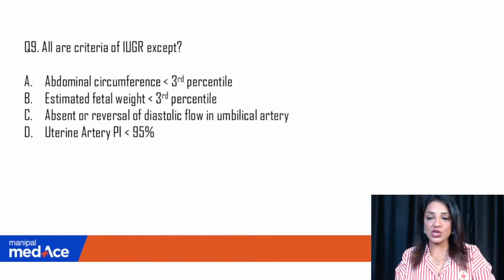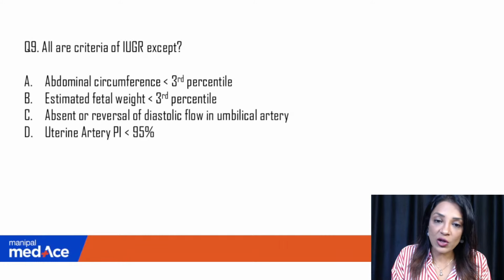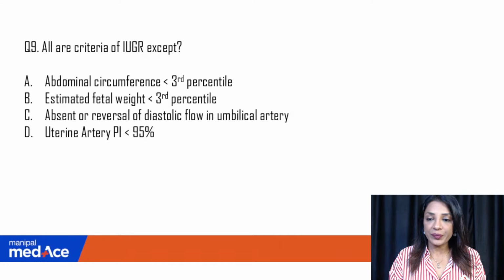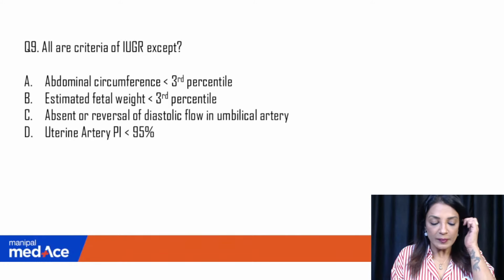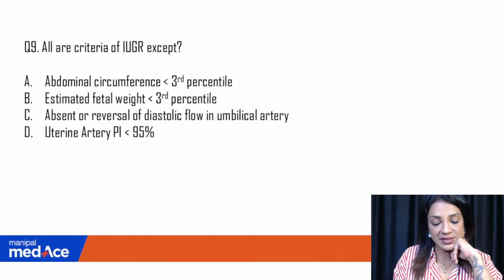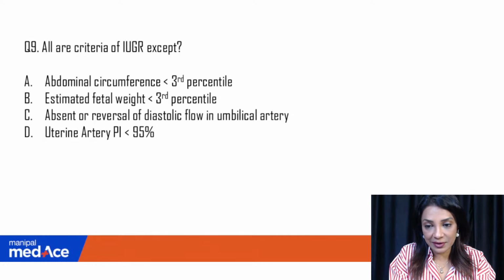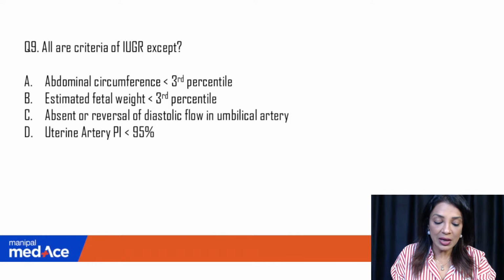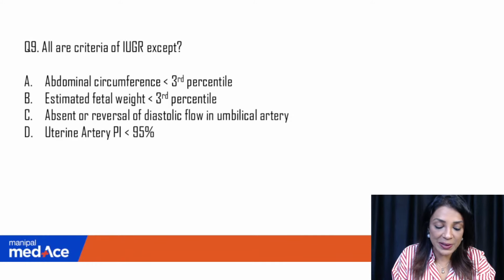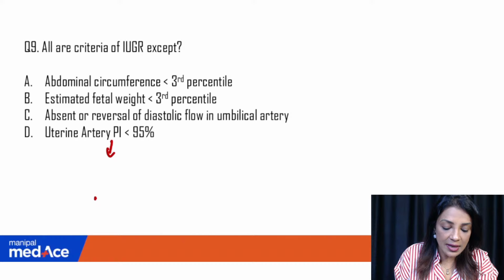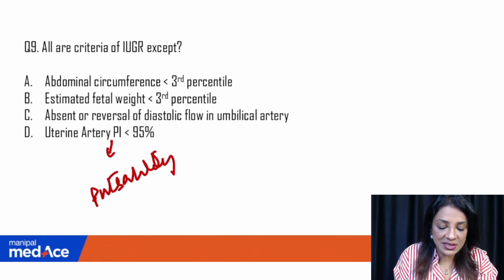Then coming to the next question. All are criteria of IUGR except. Tell me. Give me the answer. Abdominal circumference less than 3rd percentile. Estimated fetal weight less than 3rd percentile. Absent or reversal of diastolic flow in umbilical artery or uterine artery PI, that is pulsatility index. What is PI? It is pulsatility index. Means how much pulsatility is there? Pulsatility index.